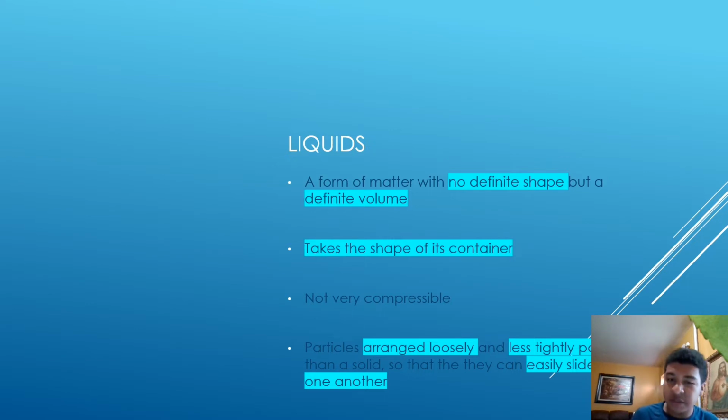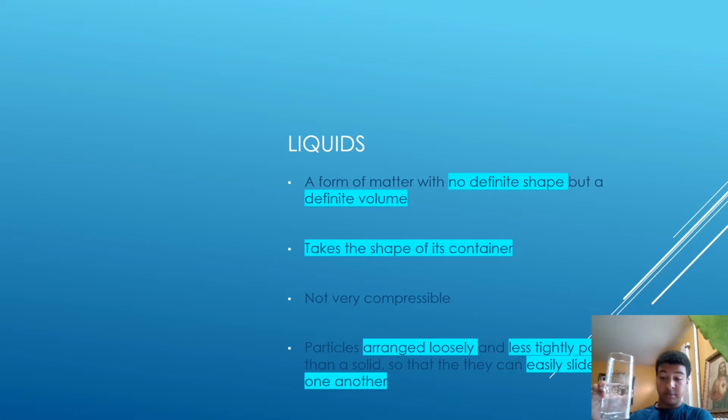They're not very compressible, and the particles are arranged loosely and less tightly packed than in a solid, so that they can easily slide past one another. So imagine a solid, but a lot less tightly packed. They're going to be slightly spaced, stuff like that.